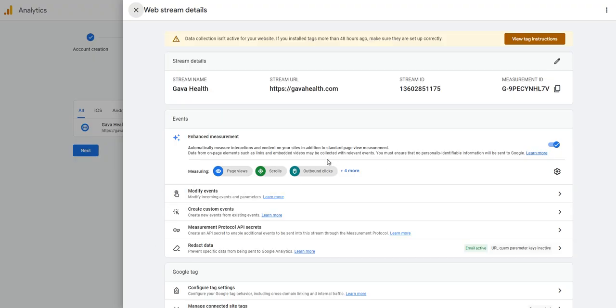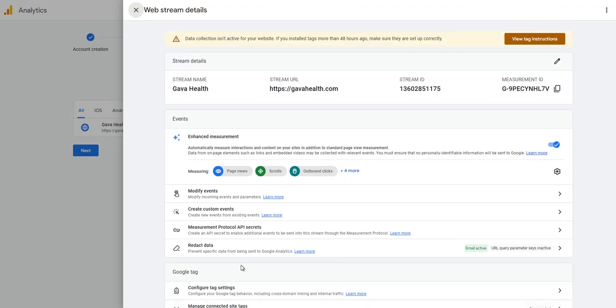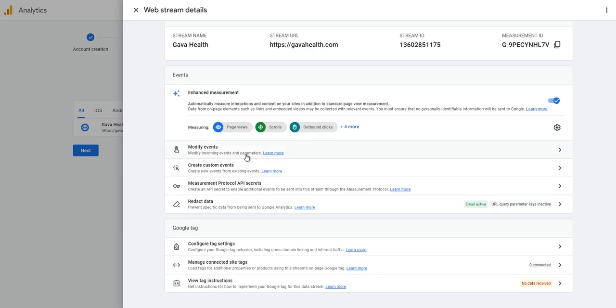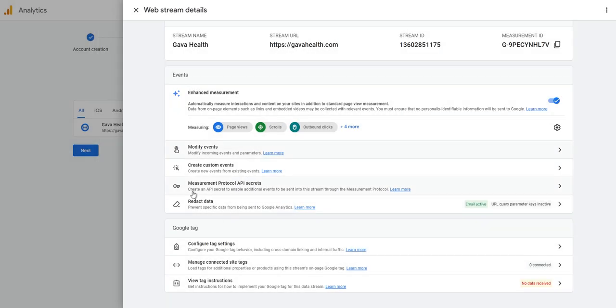One important thing is you need to configure all these settings correctly. Your web stream is going to start collecting data as people visit the website. This here is your web stream, Gava Health, and that's your URL. You can modify events, but you can do all this later because right now there's nothing to modify.